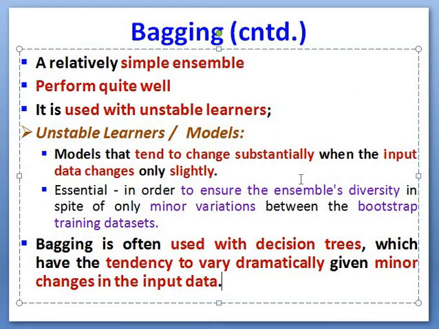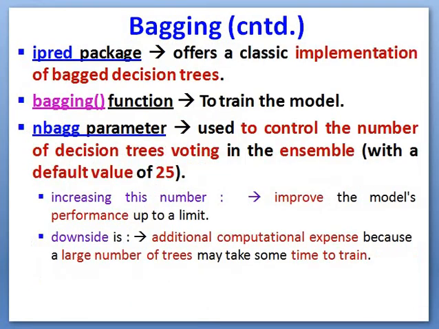This is essential to ensure the ensemble's diversity in spite of minor variations between the bootstrap training data sets. So bagging is normally used with decision trees, which tend to vary dramatically given minor changes in the input data, because in a decision tree a minor change in the input data is highly reflected in the final decision.